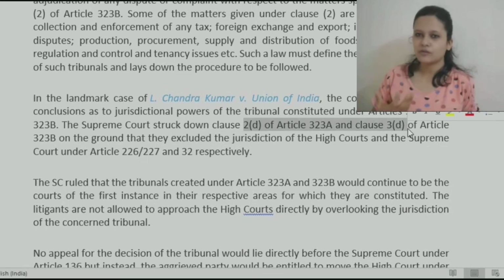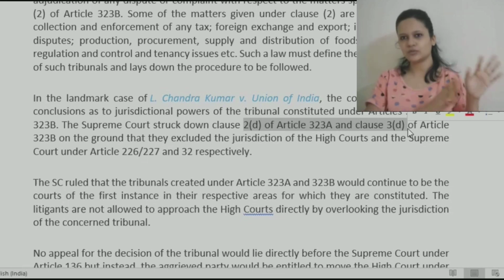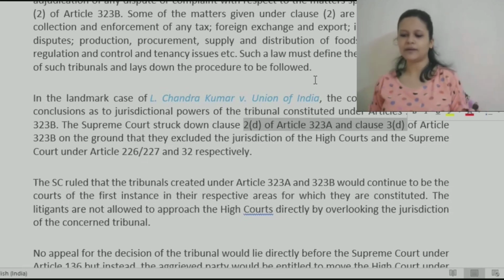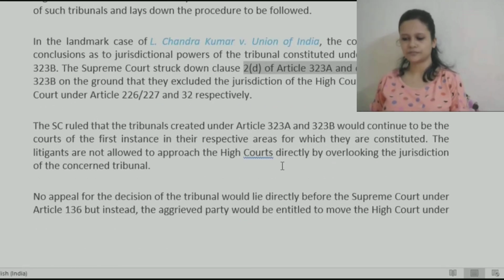That right cannot be taken away simply by a constitutional amendment. So it was held that the provisions relating to establishment of tribunals are valid, but the clause excluding the jurisdiction of the Supreme Court or High Court is invalid. That clause was struck down by the Supreme Court.